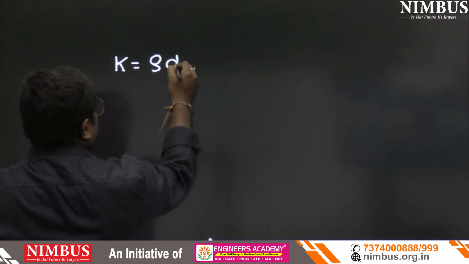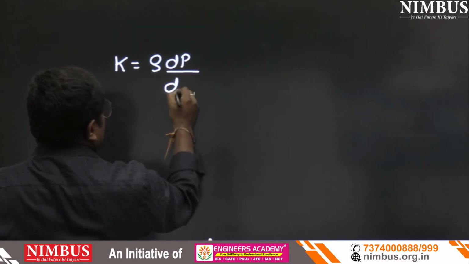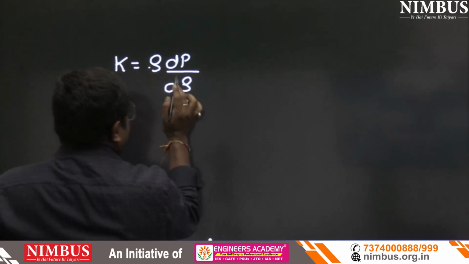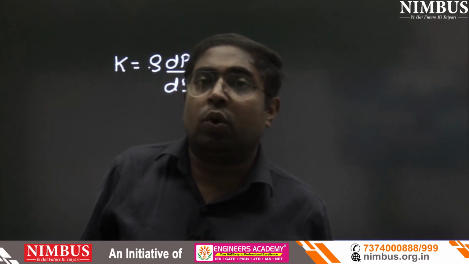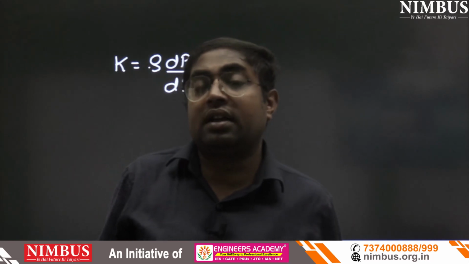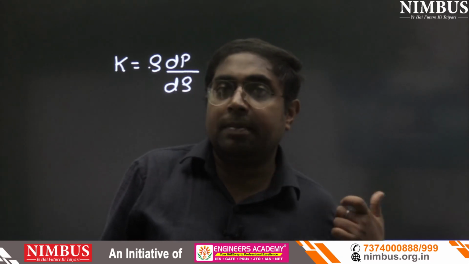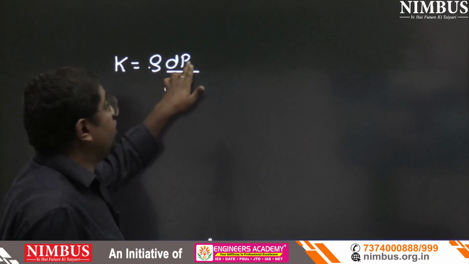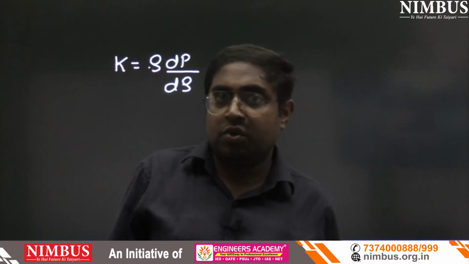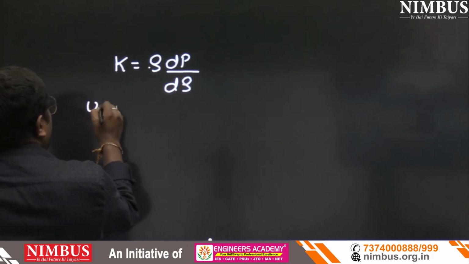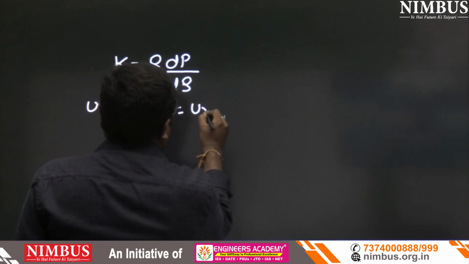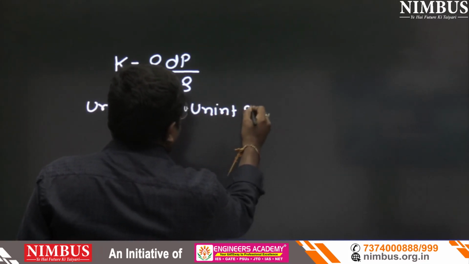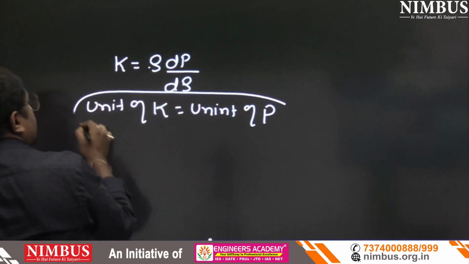rho dP upon d rho. See, density rho and d rho both have the same unit, so the unit will be cancelled. So the unit of K and the unit of pressure will be the same. First thing, unit of K is equal to unit of P. Don't be confused in this.